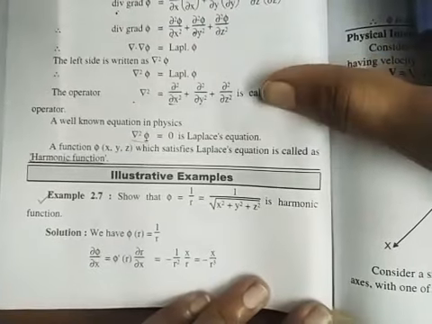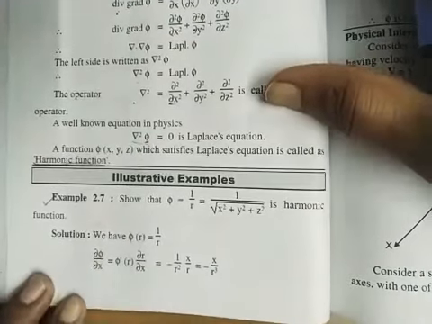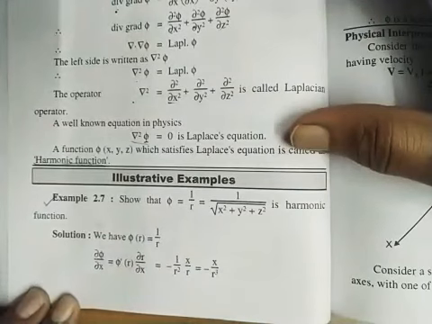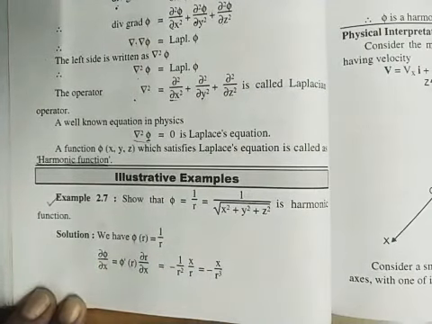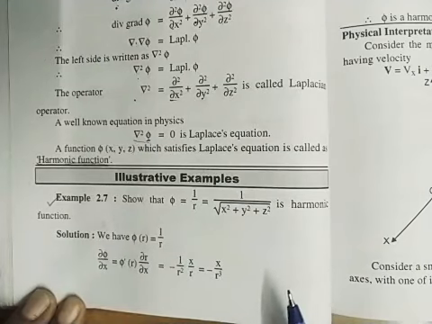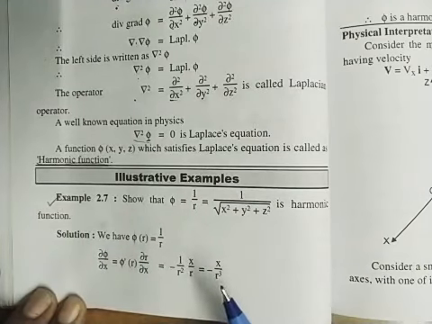Show that phi is equal to 1 upon r, that is 1 upon square root of x square plus y square plus z square, is a harmonic function. It means we have to show that del square phi by del x square plus del square phi by del y square plus del square phi by del z square is equal to 0.